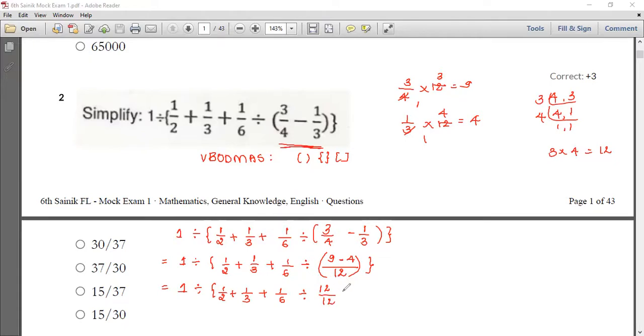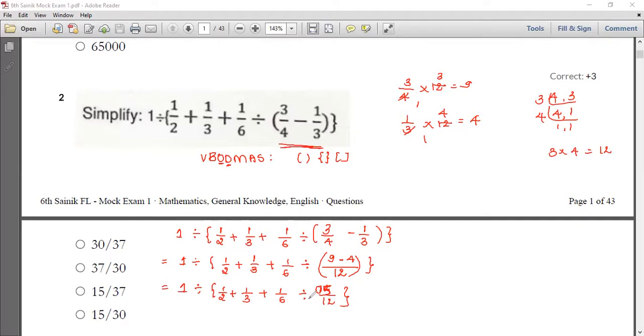So how are you going to get the 12? Actually you're going to get your 5. Okay, let me tell you, 5. So 9 minus 4, you're going to get 5 by 12. So now put this bracket. After the bracket, you have of. Since we don't have of, we'll go with the division.